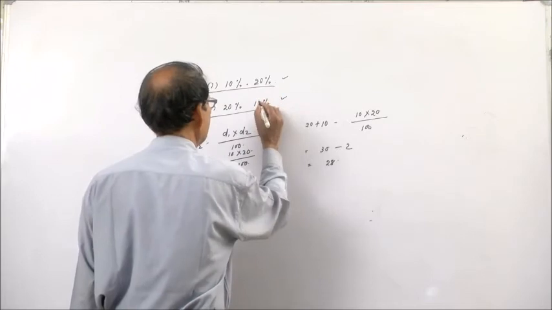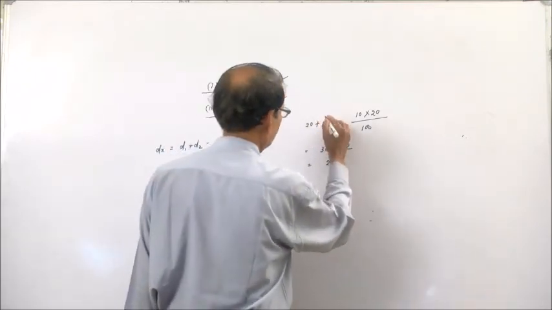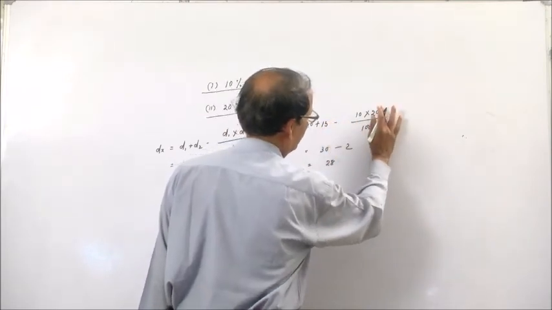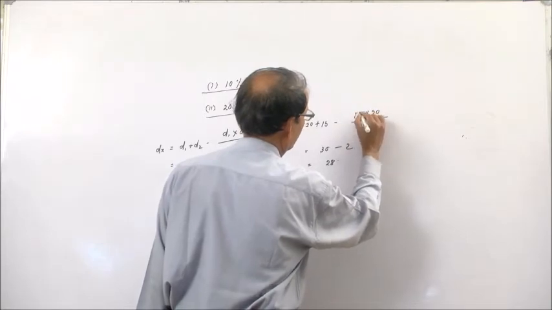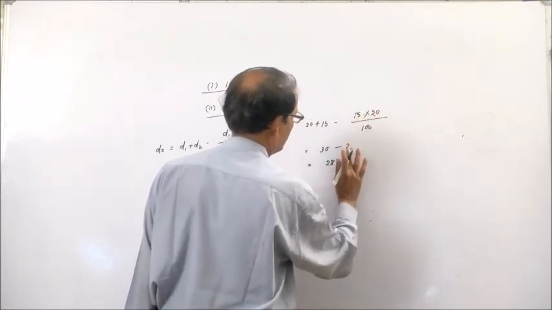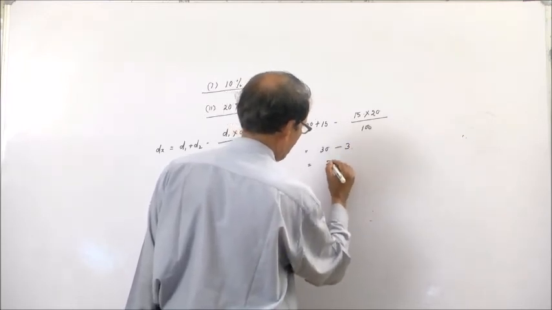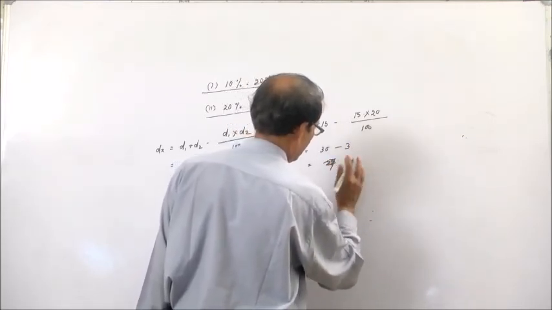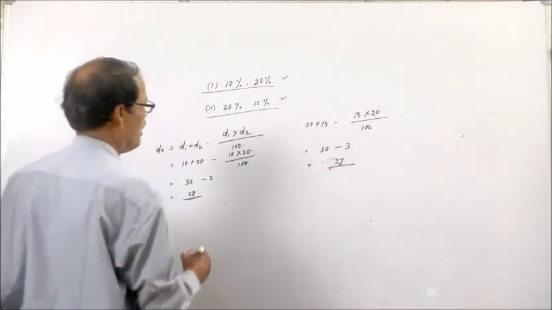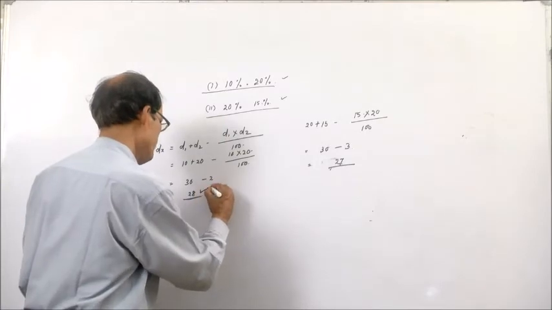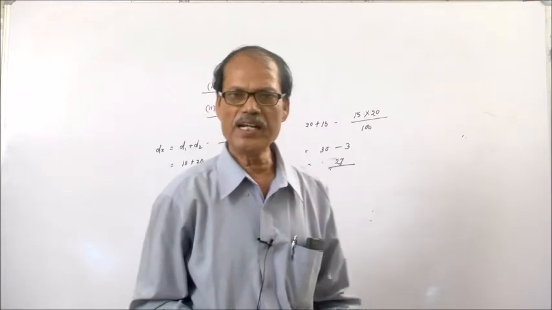Suppose in this case we take 15%, then we do 20 plus 15 minus 20 into 15 over 100, which becomes 3, so this becomes 27, and certainly 28%, the first alternative, is better than the second alternative.